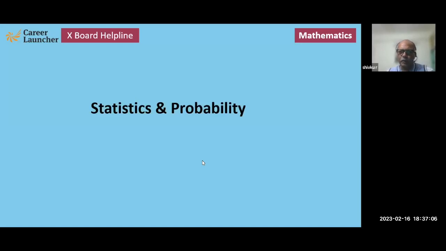So in statistics, you need to know basically how to calculate mean, median, and mode. Three things that you should know. Whereas in probability, you must know how to apply the principles of probability in a variety of questions. So you will have to see how to apply probability in different varieties of situations. Okay, so we will look at both these concepts now.